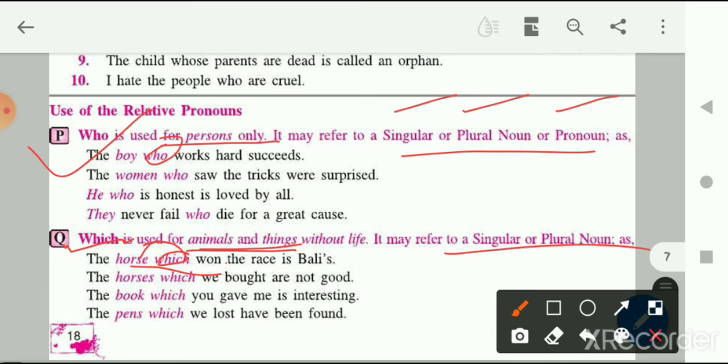Let's see for a thing. The pens which we lost have been found. So here which is also referring to a thing, right? A pen is a thing. So when are we going to use which? For animals and things. If we are going to talk about animals and things, and we have to join two sentences, then we are going to use the relative pronoun which.